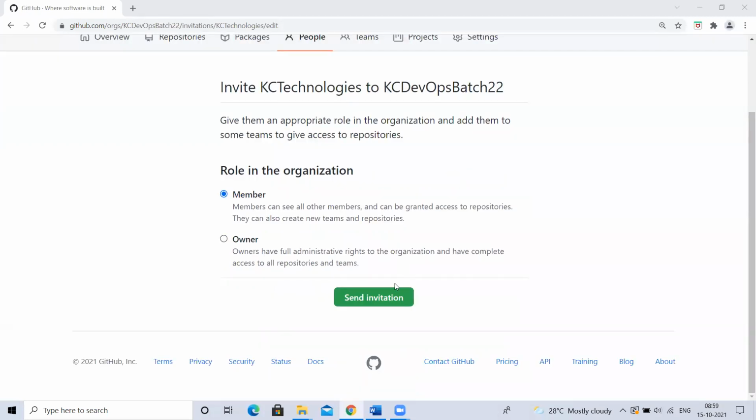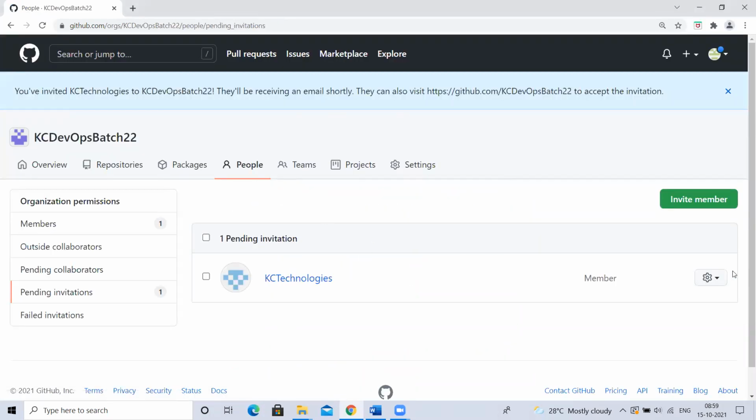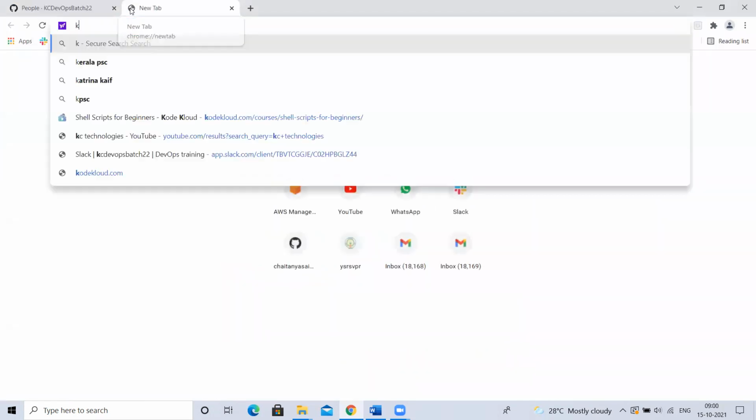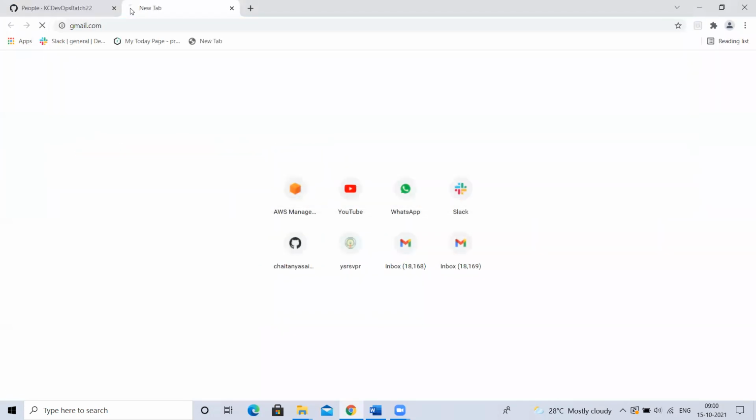I just want to add him as a member. Okay, send invitation. Now, when he sent this, means Chaitanya has invited KC Technologies as a member of this organization. Now that person has to accept it, right? Now the person has to accept it.